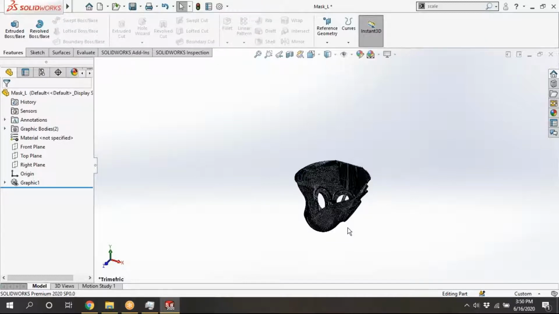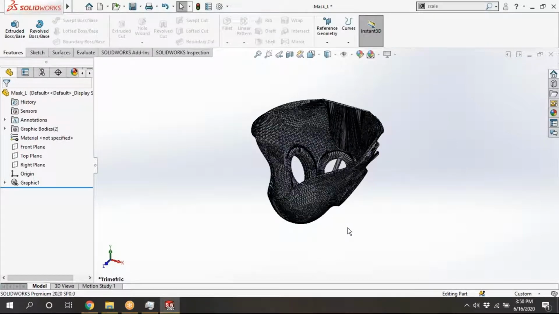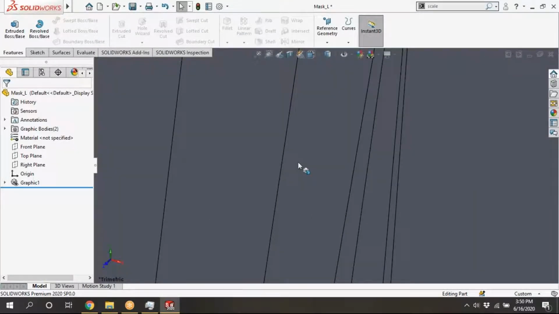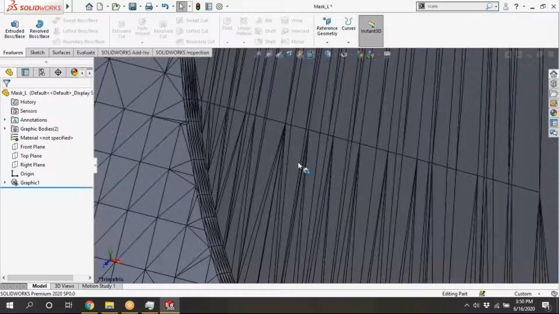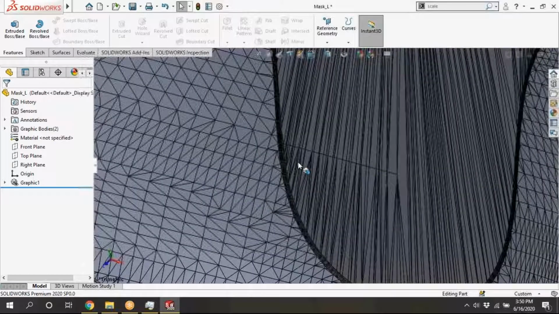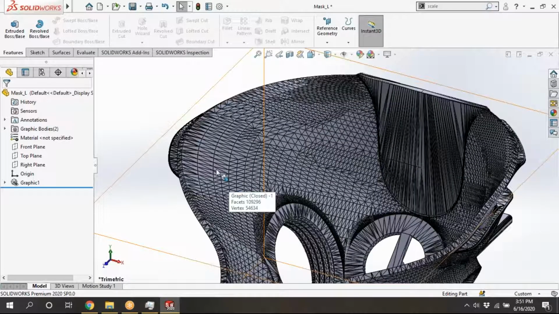We will see the number of triangles. See here. You can clearly see a large gap is there in this. What does it mean? They simply converted it into STL with their output, a fine output. We have taken a fine output previously. They have taken some deviation with that. See here, previously we have seen so many triangles are there. That's why you can't change the number of triangles here.